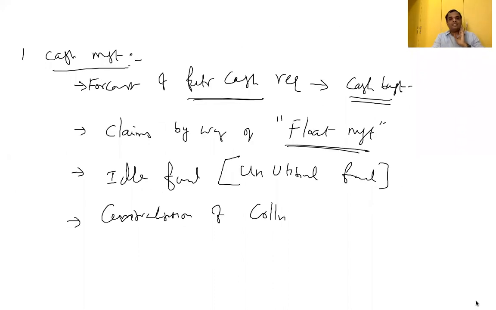With respect to cash management, what all do we have to consider? We have to forecast future cash requirement by way of preparing a cash budget. For the upcoming period, how much cash we need. For that, we have to project the cash flow. Claim by way of float management. Float is nothing but delay. The float management we are going to discuss in the next question. Idle fund, if any, or unutilized fund, if any: how to manage the idle fund, excess fund. If I can invest in a short-term deposit, I can get interest out of it. Some return we will get. Therefore, in fund management, we have to be in a position to know the idle cash and how to manage it. Then, whether we can go for centralized collection so that we can avoid some confusion.